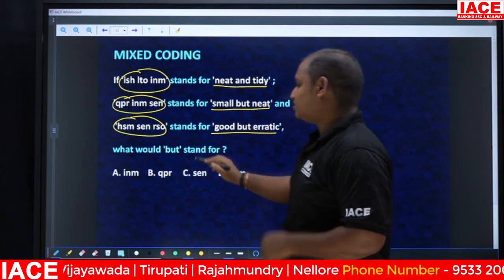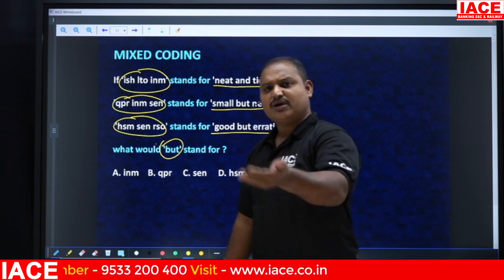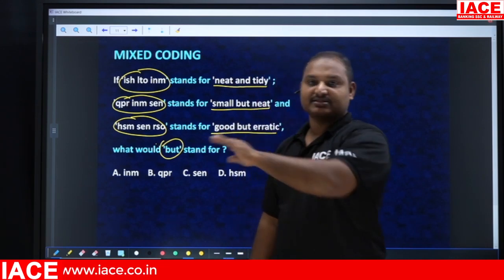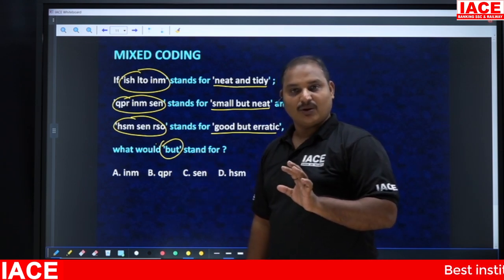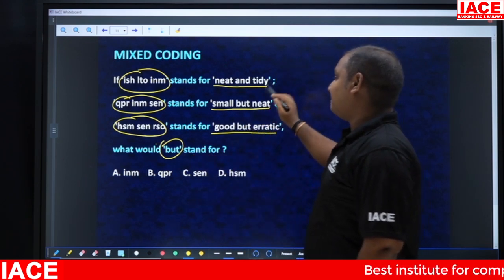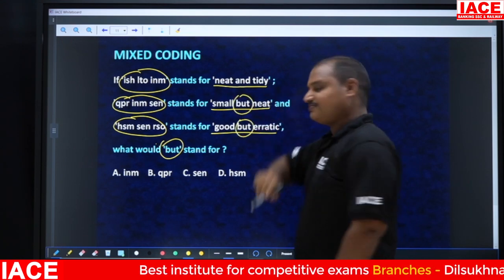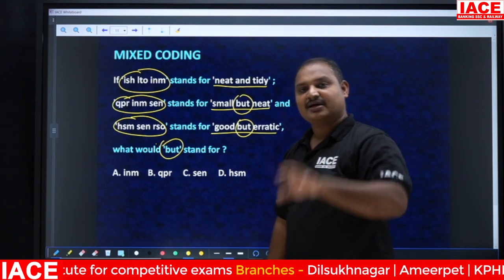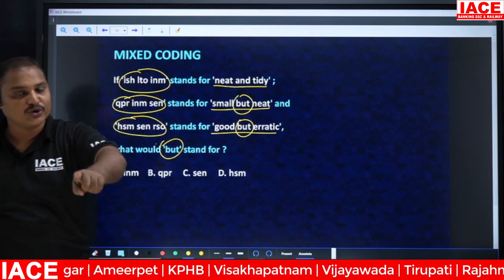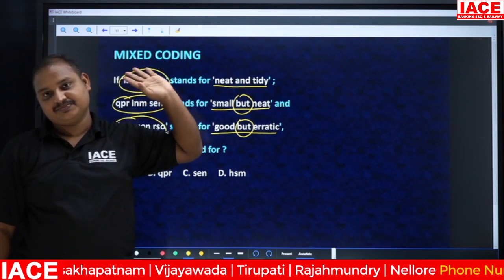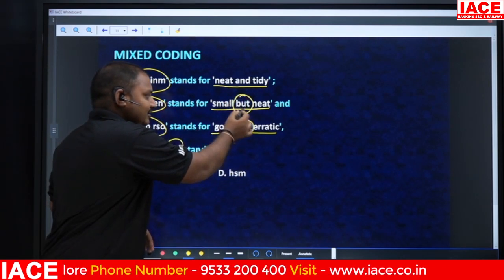Now they are going to ask you what would be the code for but. They are going to give you the words or codes, and we need to answer the words. Now they are asking what is the code for but here. Okay, now we'll check here. The word but is present in the second option as well as the third option. That means the answer has to be present in second and third only, not in the first one.